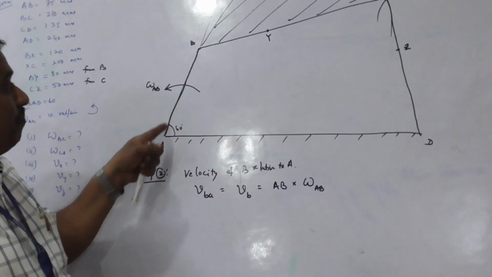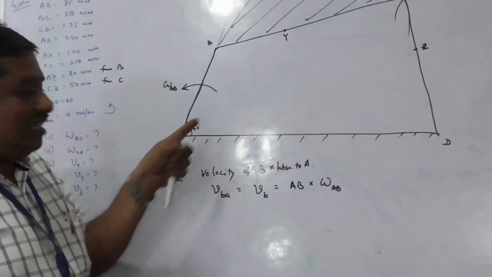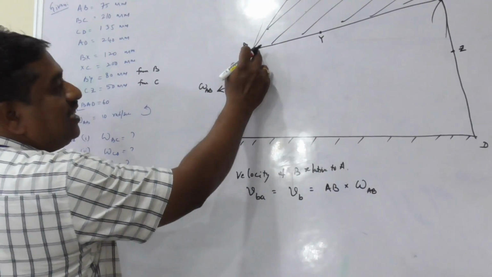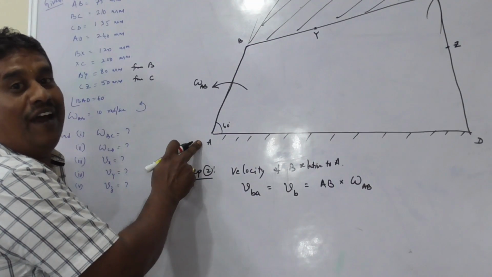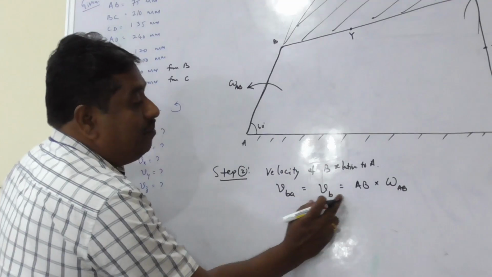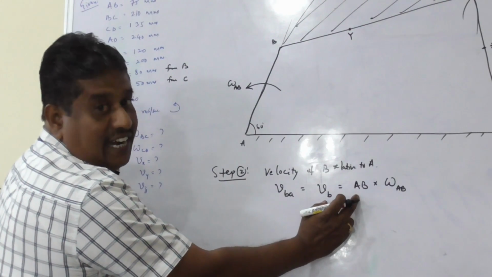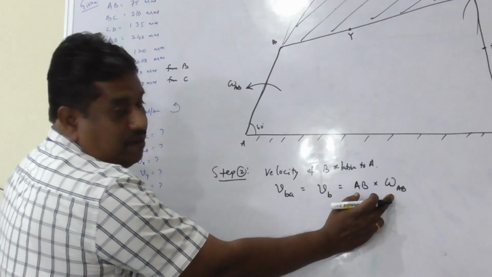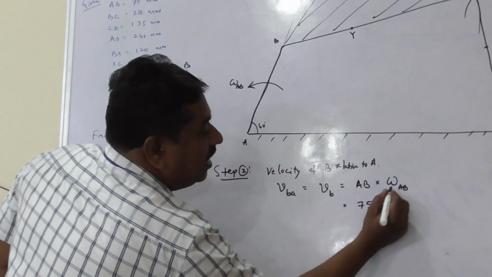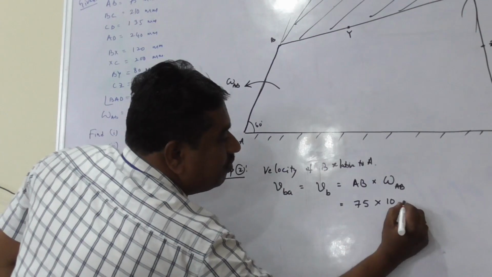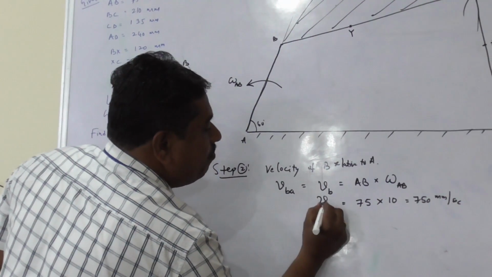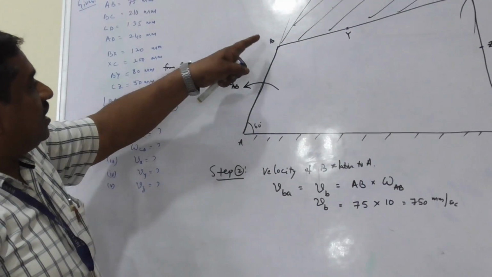But as a link AB as a part of this mechanism, A is a fixed point on the link AD. Therefore, velocity of B with respect to a fixed point is an absolute. I can write this VBA as VB, that can be expressed as R omega. R means radius of rotation, that is the length of the link multiplied by angular velocity. Length of the link is 75. Angular velocity of AB is 10. Therefore, this is 750 mm per second, the velocity of B, or the velocity of B relative to A.